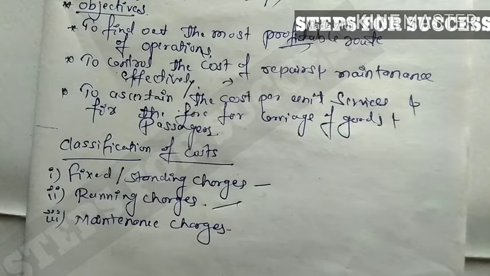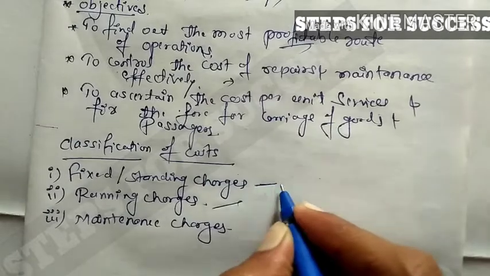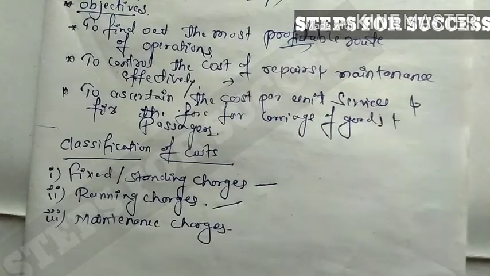Next one is classification of cost. What are the classifications of cost? Fixed and standing charges. What is the meaning of fixed and standing charges? Fixed cost or standing charges are those charges which will not vary with the running of the vehicle. They do not depend on the running of the vehicle, lorry or bus.